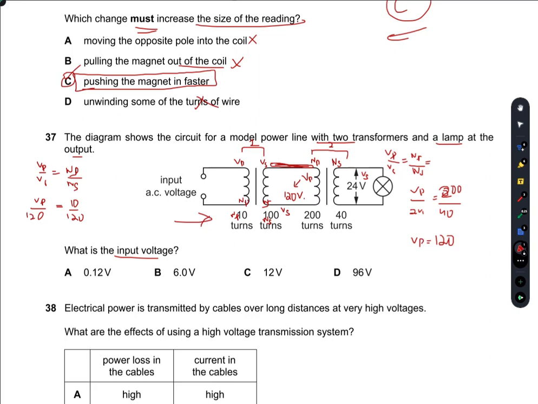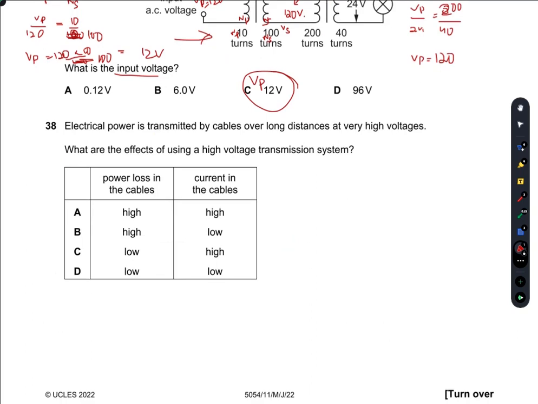So the value of Vp is 120 divided by 120 multiplied by 100 here, sorry, 100 here. So that is 12 volts. So Vp, the primary voltage here, is 12 volts. So C is your right option.